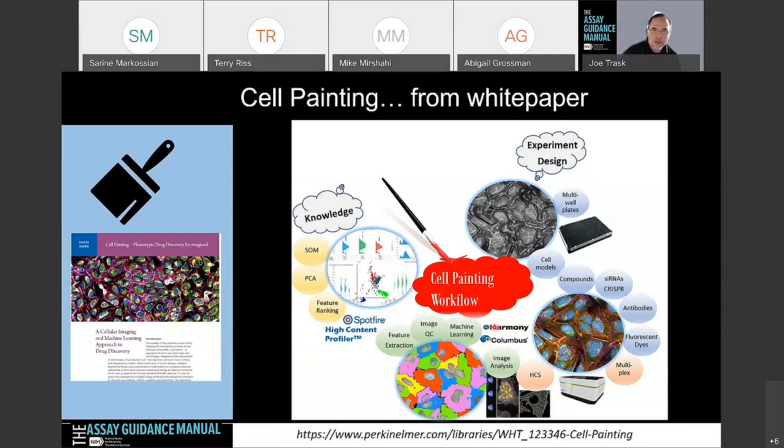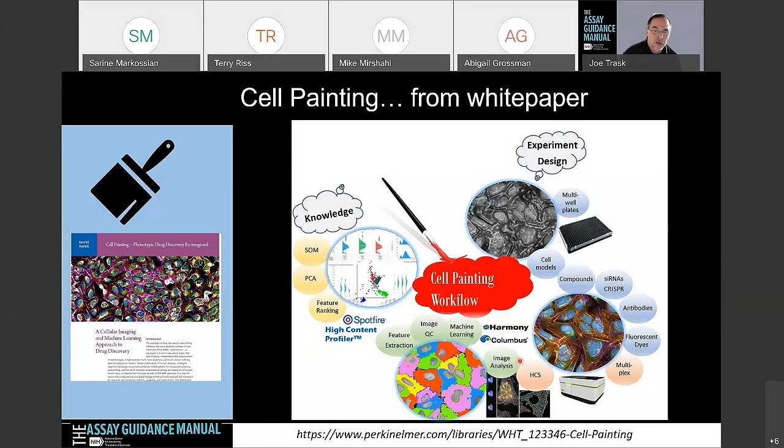In cell painting, you're going to go through an experimental design. You're going to typically use 384 well plates and cell models, and I'll talk a little bit about which ones people are using. You're going to treat with a perturbagen, either chemical compounds or maybe some genetic perturbagen. Antibodies are really not being used, although they could be. Most people are using fluorescent dyes, and I'll talk about that in just a moment. These are multiplexed and run through a high content imaging system.